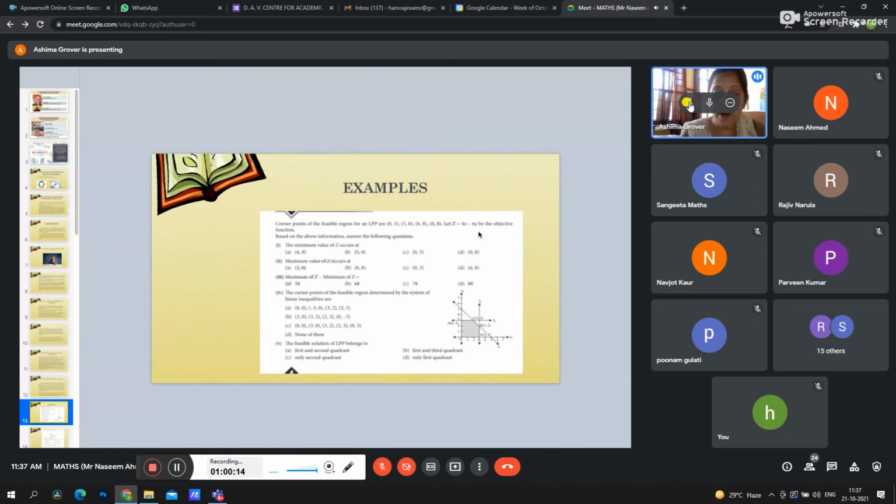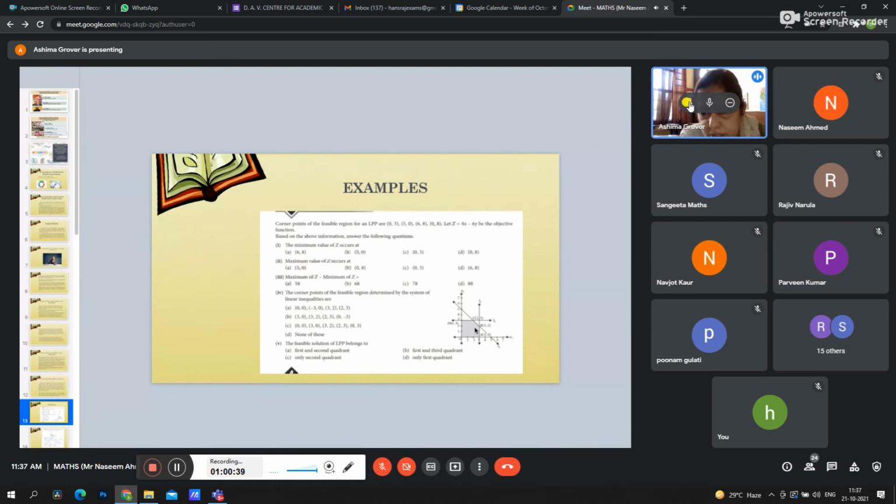And in the next part, we can easily see the corner points. It's very easy for the students to understand these points. They can easily see that 0, 0, and this another point is given. This is 3, 0, it is given. 3, 0, C option. In this, C option is correct.